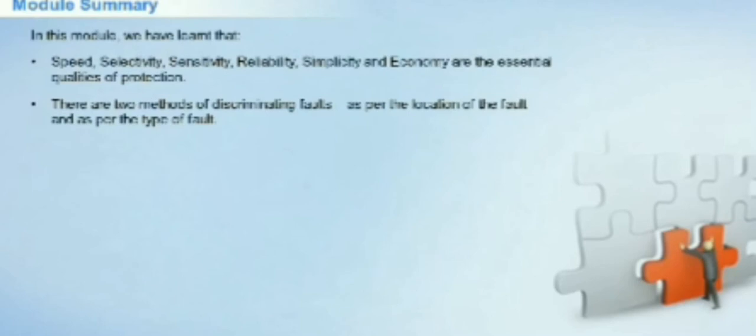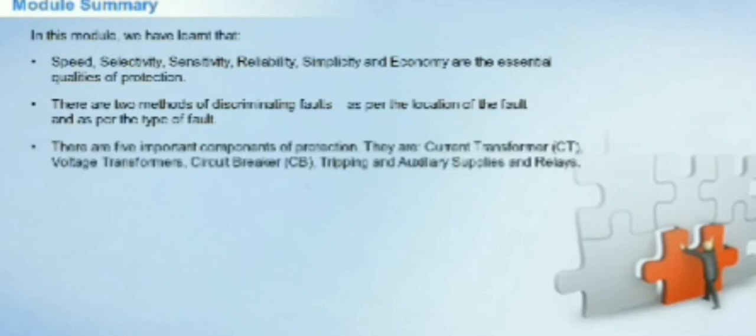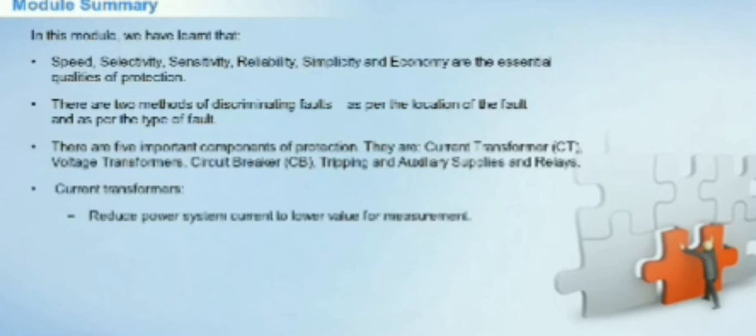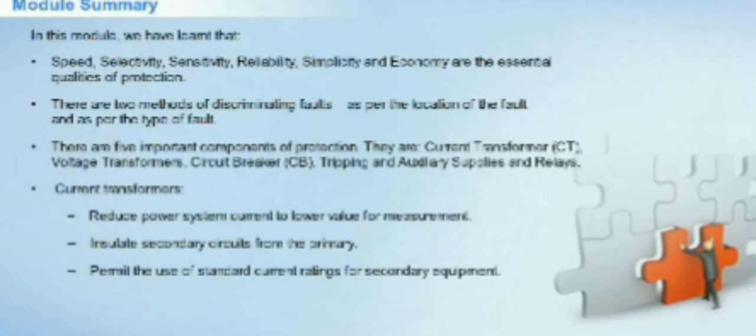There are two methods of discriminating faults, as per the location of the fault and as per the type of fault. There are 5 important components of protection. They are current transformer (CT), voltage transformers, circuit breaker (CB), tripping and auxiliary supplies and relays. Current transformers reduce power system current to a lower value for measurement. Insulate secondary circuits from the primary. Permit the use of standard current ratings for secondary equipment.